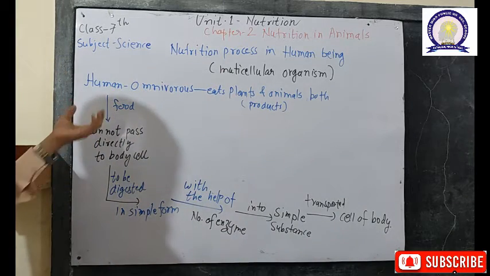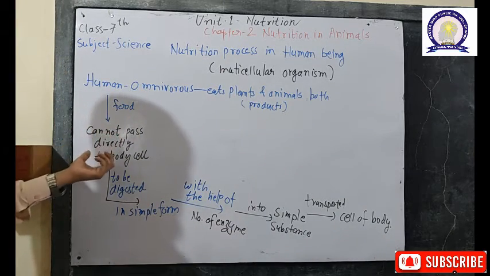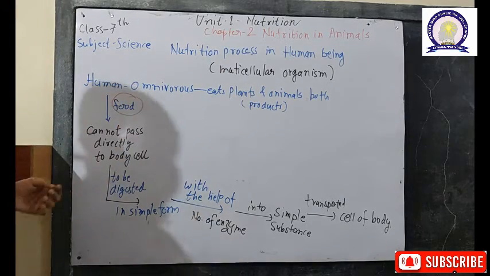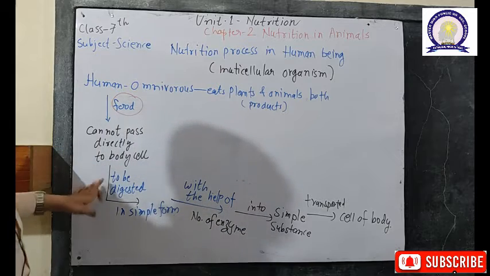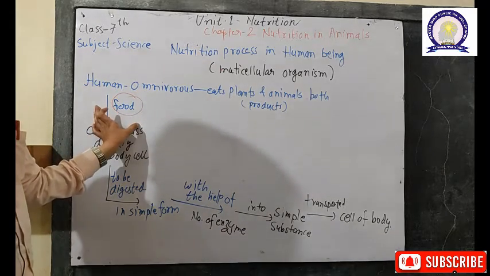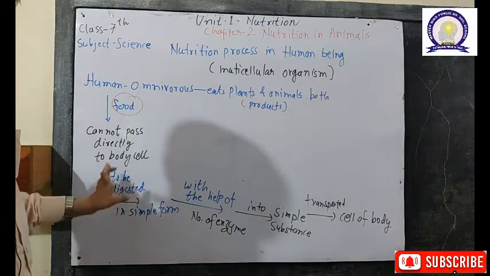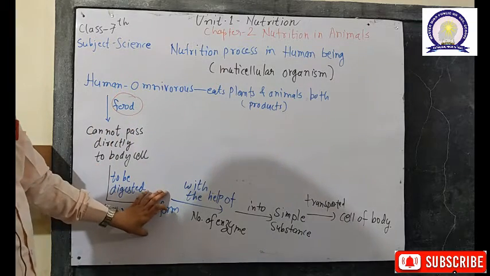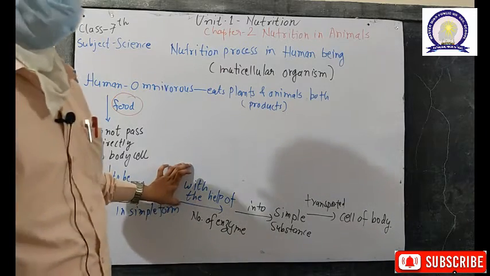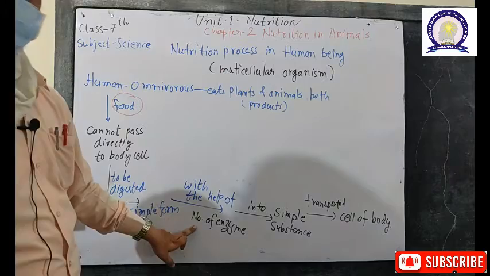As you all know, the human body cannot pass directly to the body cell whichever food is ingested, so it has to be digested into a simple form. That means food contains some type of complex material which has to be digested into a simple form. And how can it be digested? With the help of a special chemical composed of protein called an enzyme.